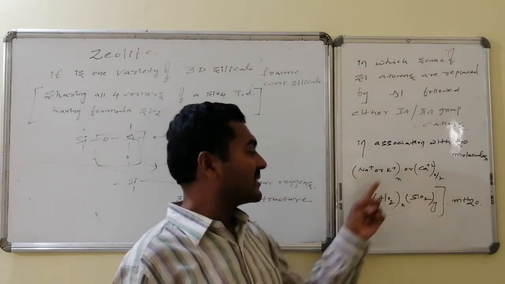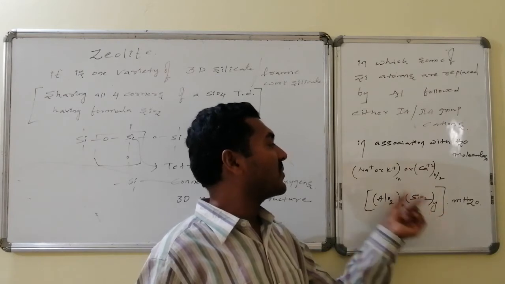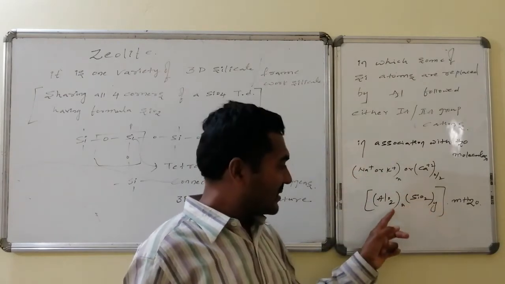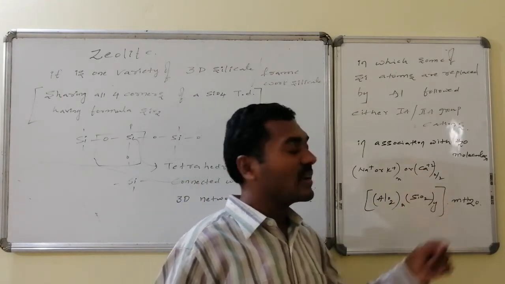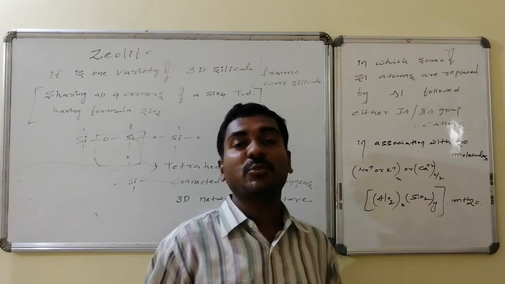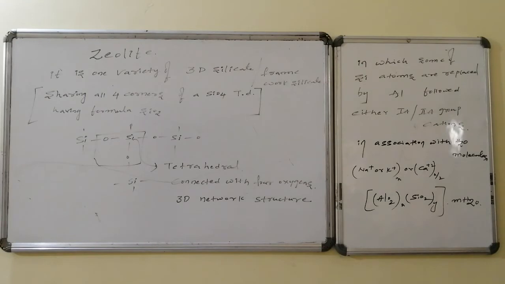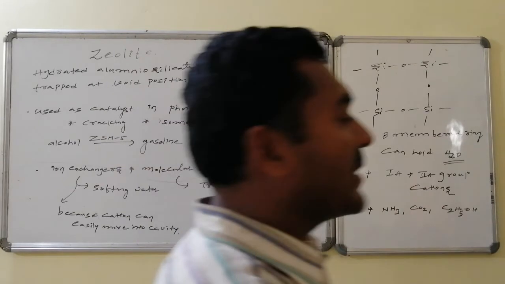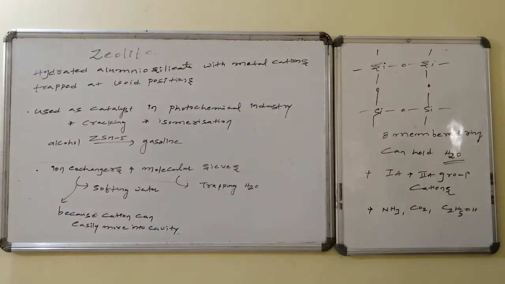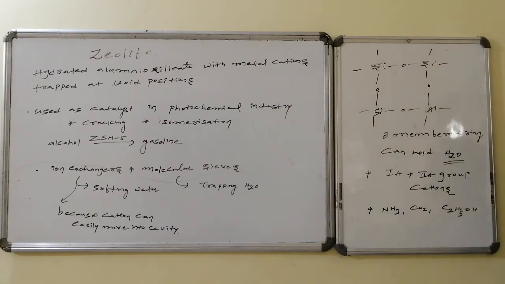Some of the silicon dioxides are replaced by aluminium, so AlO2 X times, SiO2 Y times, followed by Na+ or sodium ions equal to the number of aluminiums. If it is a second A group metal, these are half the number of aluminiums, followed by some number of water molecules; this is said to be the zeolite. Thus, zeolites have an SiO2-like structure in which at certain places silicon atoms can be replaced by aluminium having 1 unit of negative charge.